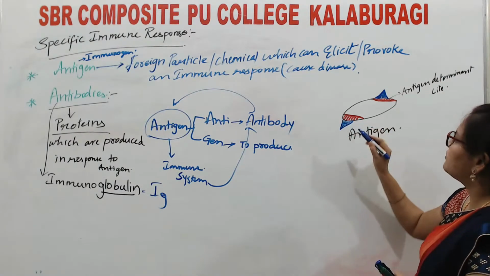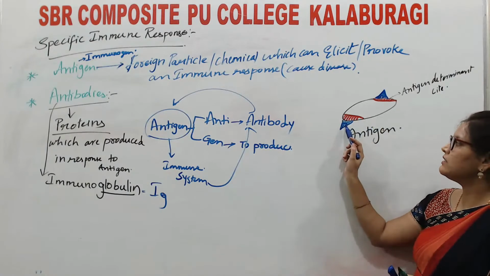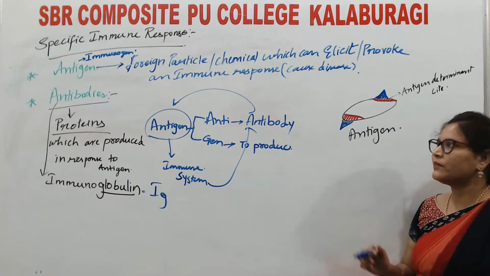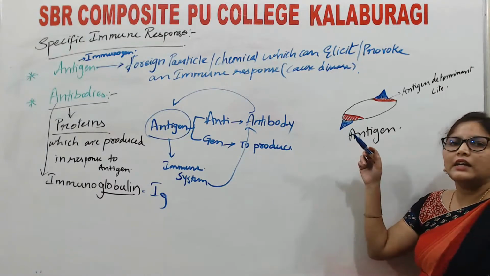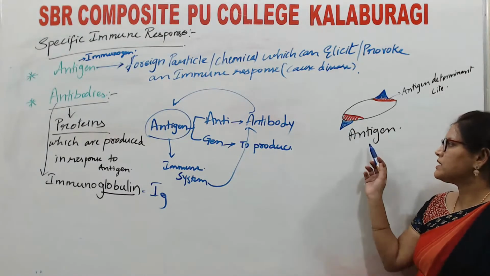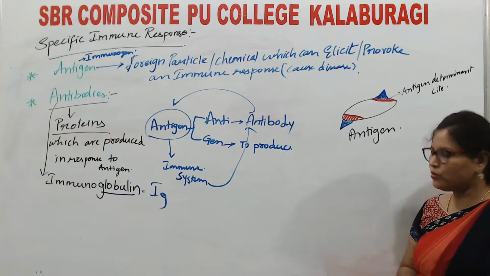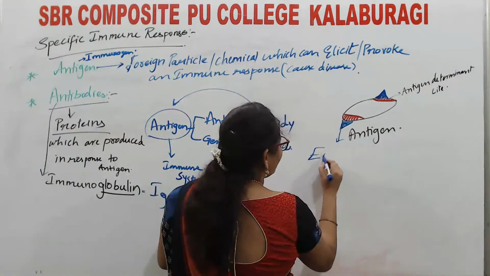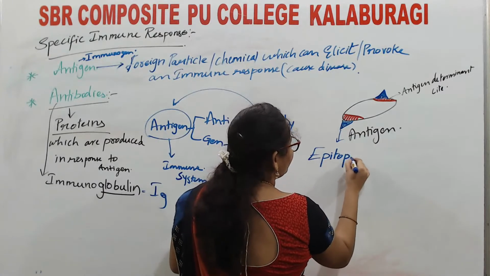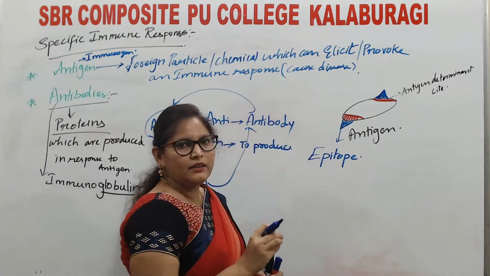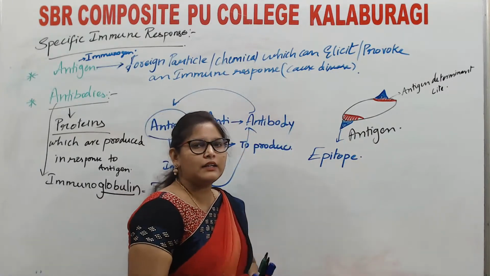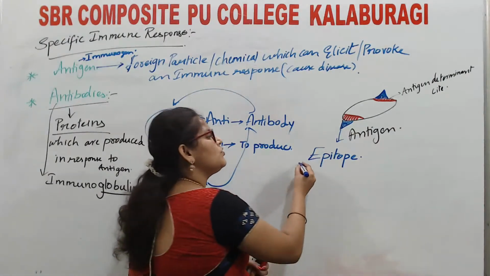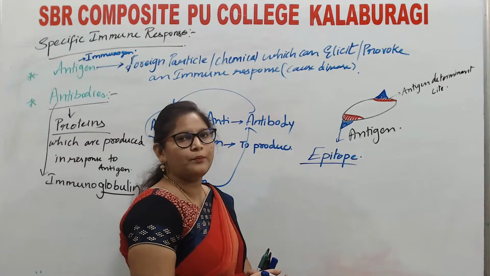This is the site where, if this is the antigen, it can go and bind with the antibody. So the site present on the antigen which can interact with the antibody is known as the epitope. This is the epitope.